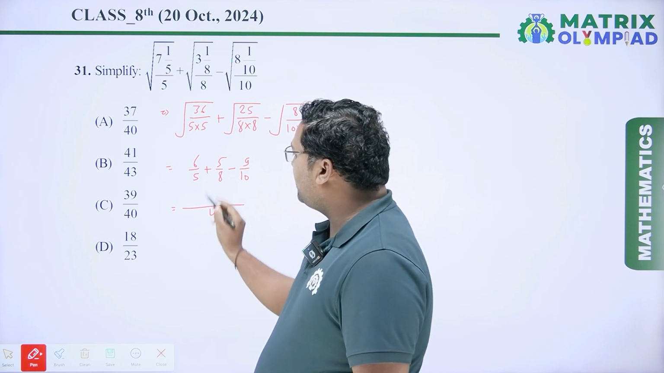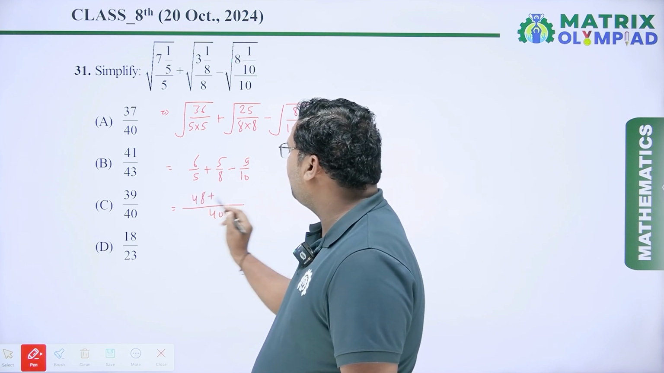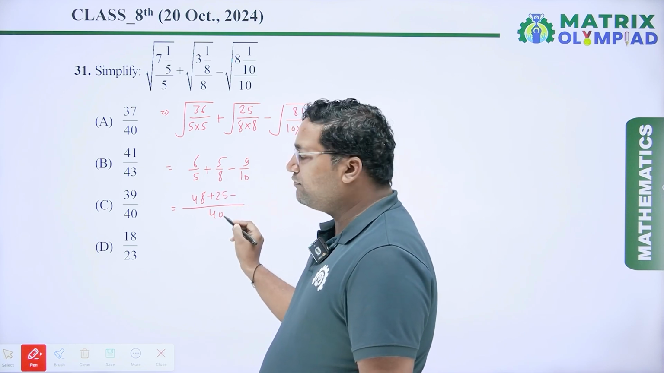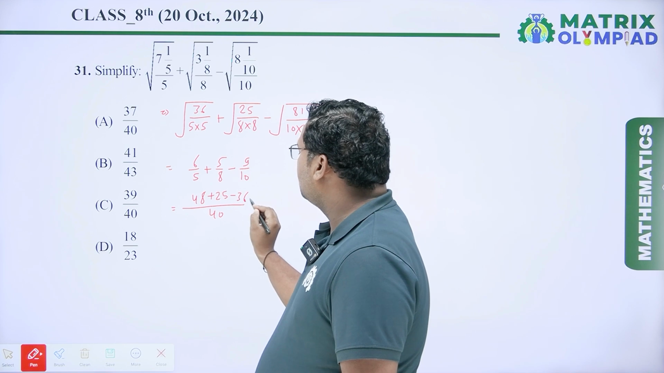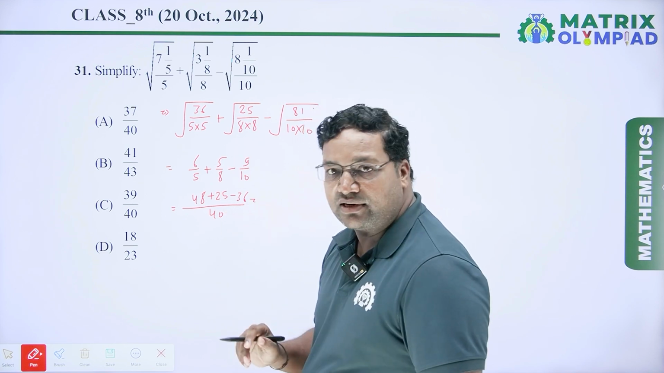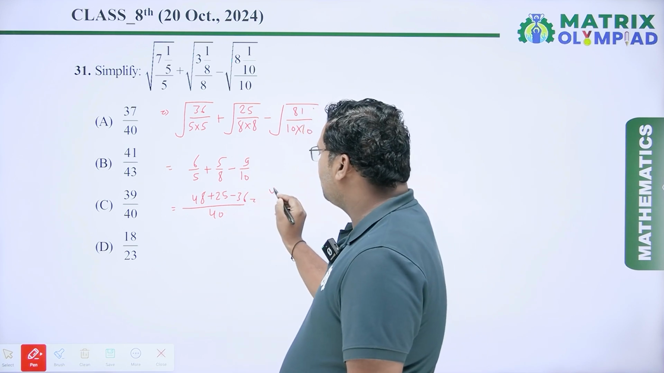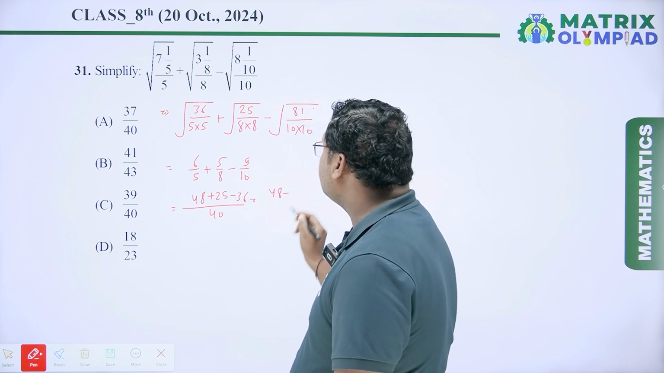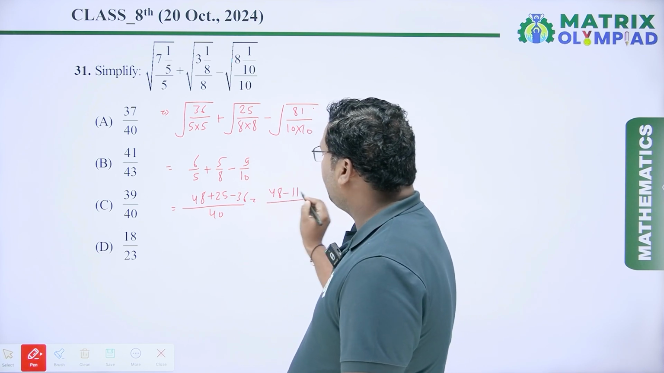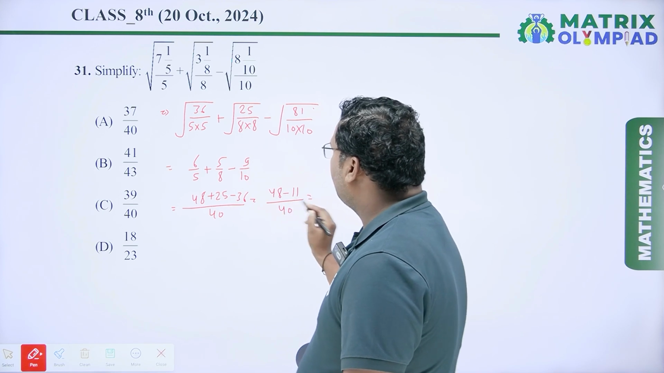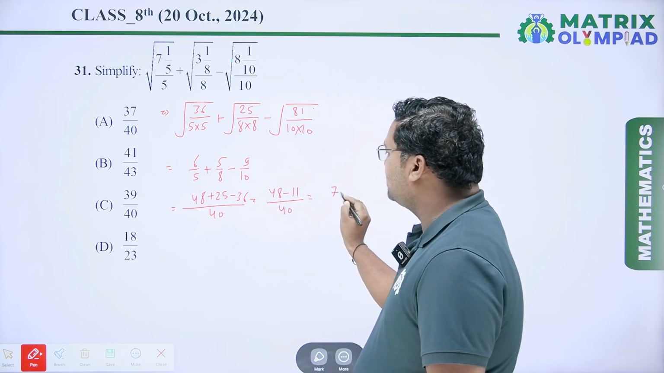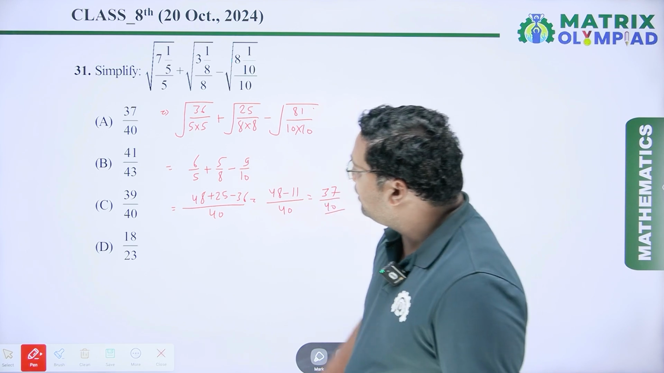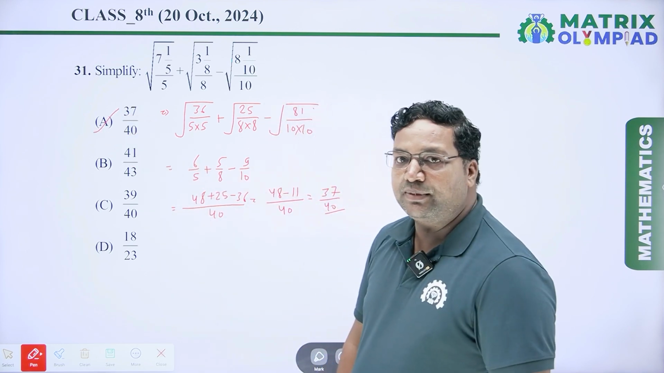Now 5 8s are 40, 8 6s are 48. So it is 48 plus 8 5s are 40, 5 5s are 25. It is 25 minus 10 4s are 40, 4 9s are 36. So it is 48 plus 25 minus 36. Now we have to solve this part. 48 plus 25 minus 36 is 37. So it is 37 upon 40, which is option A. So option A will be the right answer.